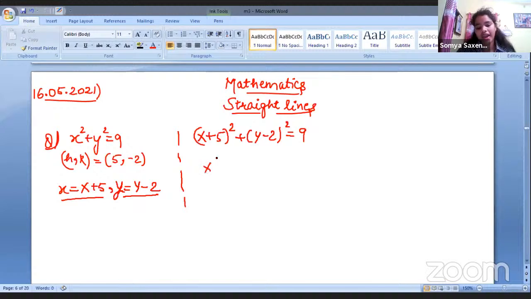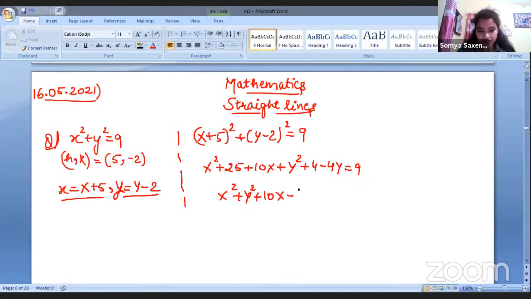X square plus 25 plus 10x plus Y square plus 4 minus 4y is equals to 9. When we solve it, we get capital X square plus capital Y square plus 10X minus 4Y plus 20 is equals to 0.